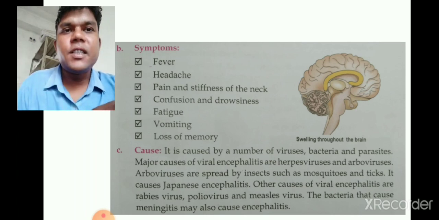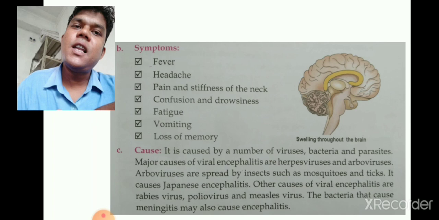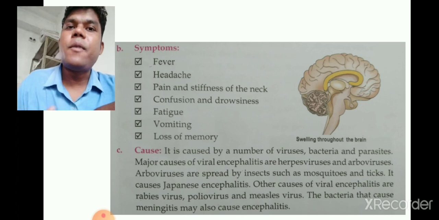In this condition there is a rise in body temperature, and that leads to fever. Fever is generally not the disease; it is a symptom shown by our body when something goes wrong inside it.